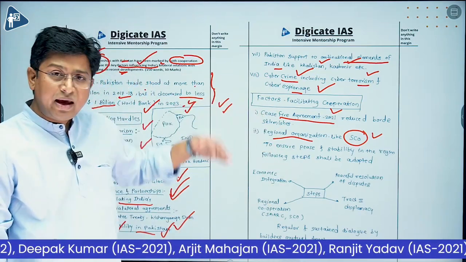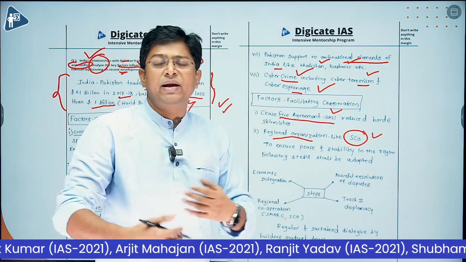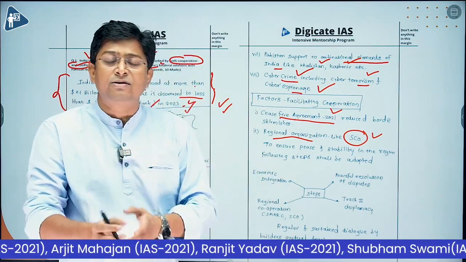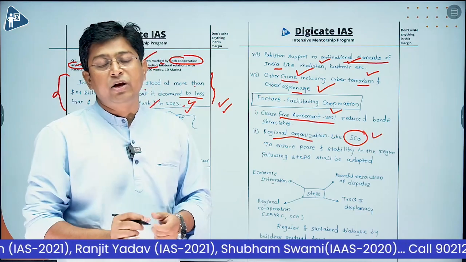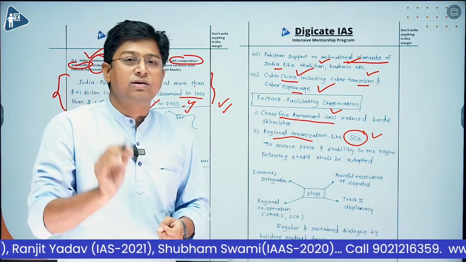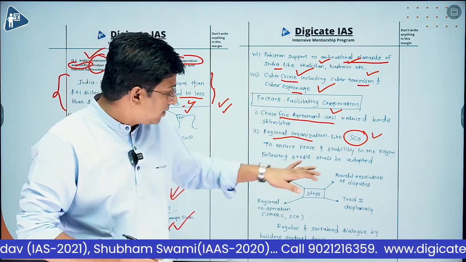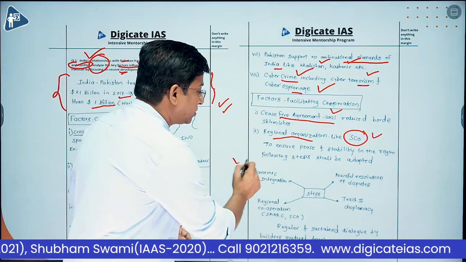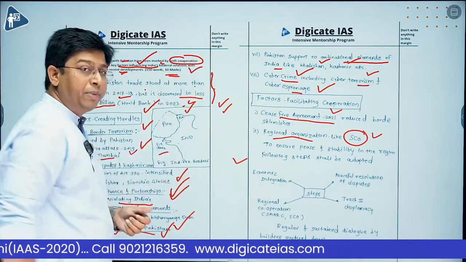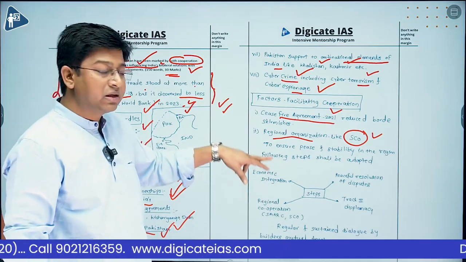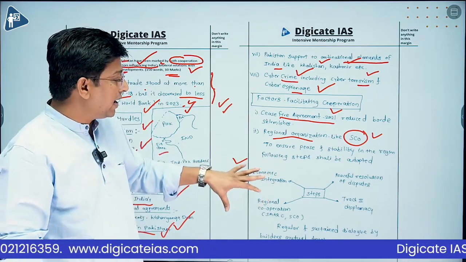So now we have seen there are many issues, many conflicts in India-Pakistan relations. So you should always write the way forward for the issues or challenges, whatever you are discussing in your answer. All right, so here we are writing the steps. This question is for 10 marks, so we don't have the liberty to write these way forward steps in detail. So we are just writing the headers.